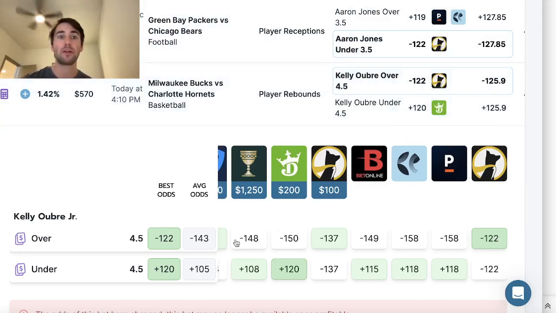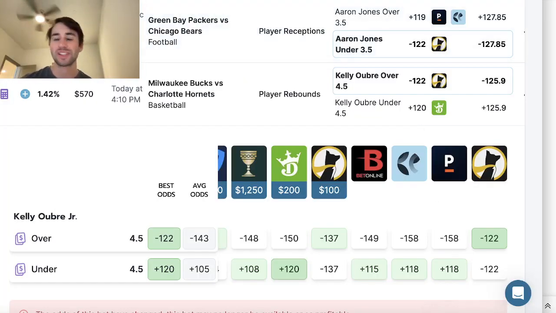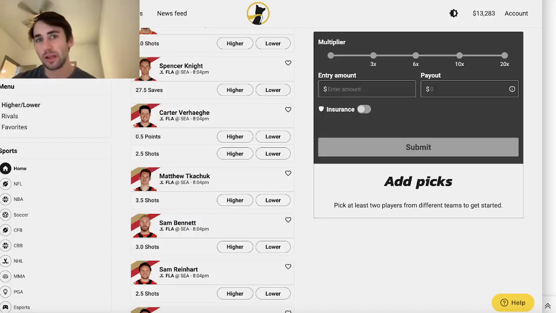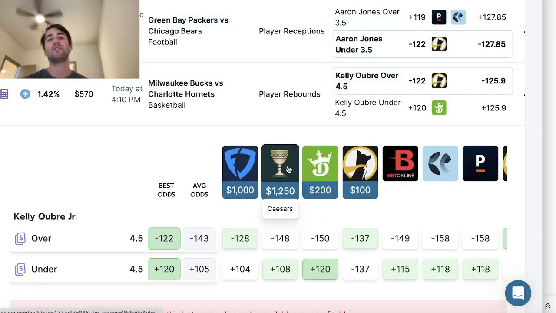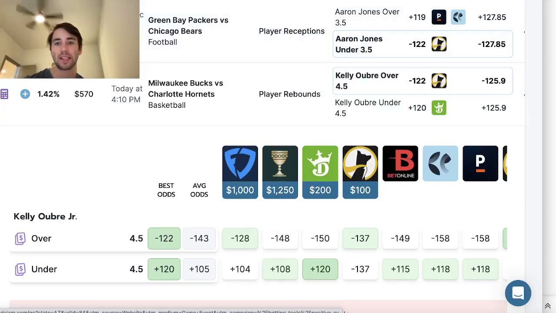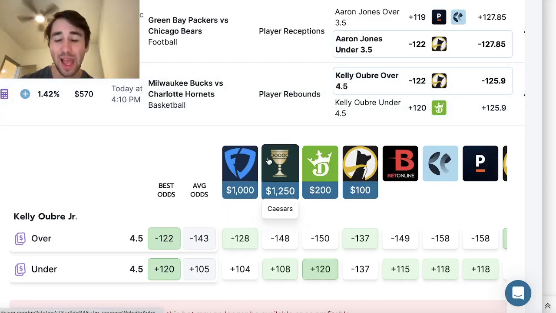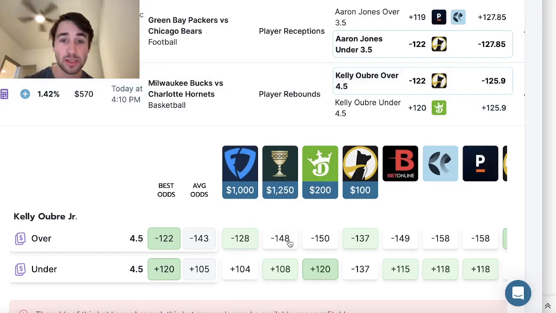We're always looking for value. Like, people always overcomplicate sports betting. Oh, it's all about the sports. It's not about the sports at all, right? It's about value, beating the closing line, beating the market. You're not smarter than these sportsbooks who have invested hundreds of millions of dollars into their line setting capability. Watching highlights of Aaron Jones isn't going to tell you if he's going over or under 3.5 receptions. It's extremely arrogant to actually think that you can do that and have an edge over the sportsbooks, right?